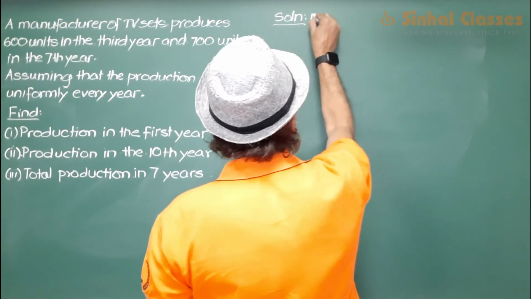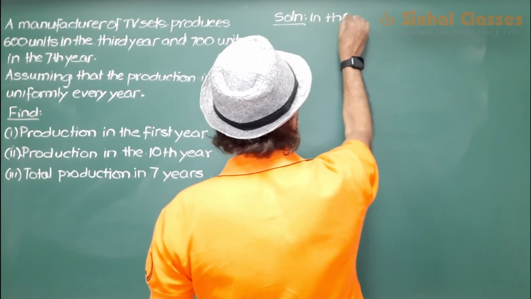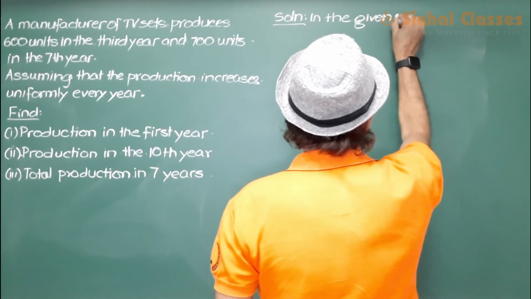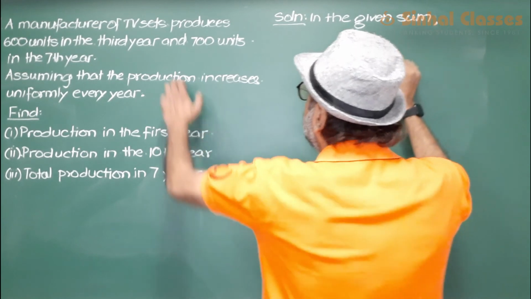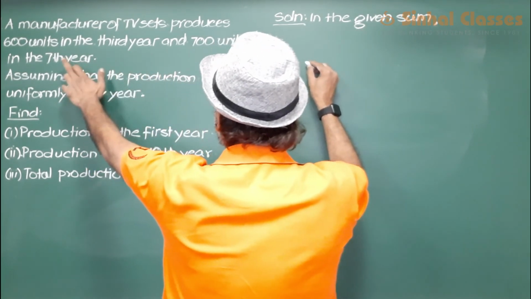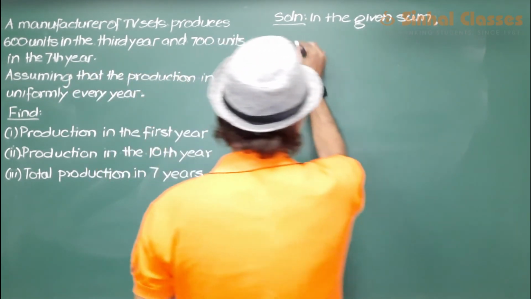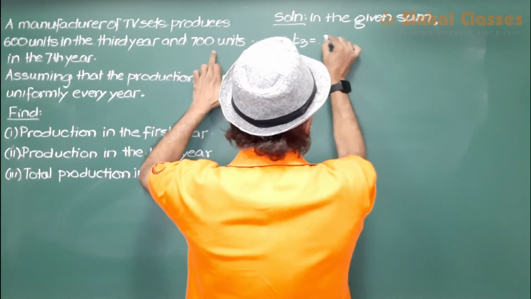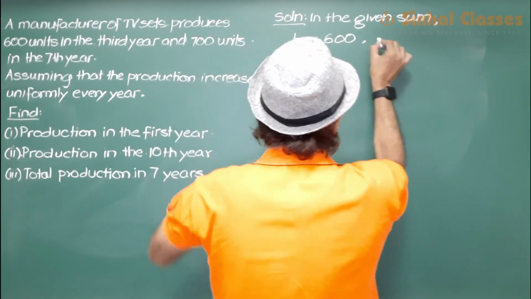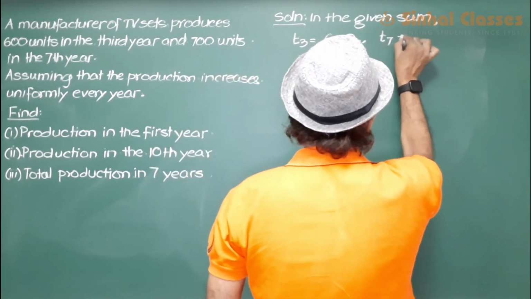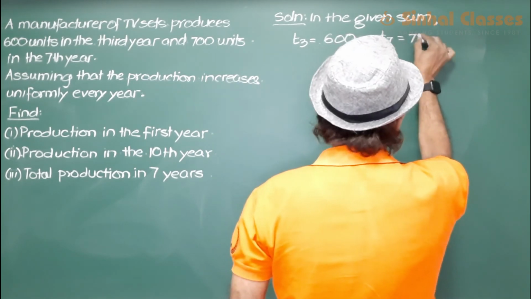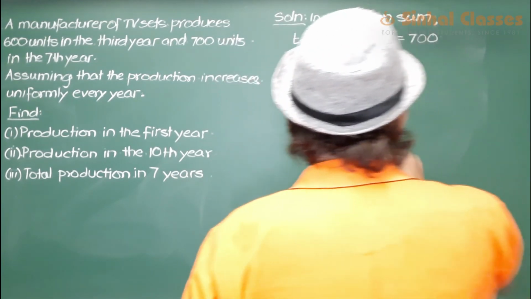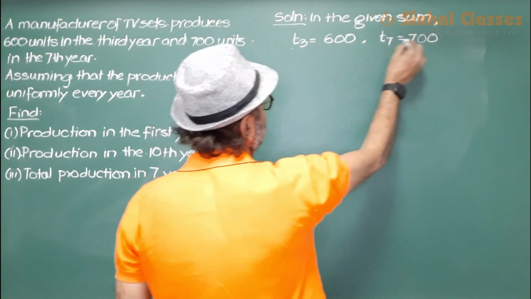So in the given question, the TV that is produced in the 3rd year is 600 and in the 7th year is 700. So in the 3rd year is 600, 7th year is 700.